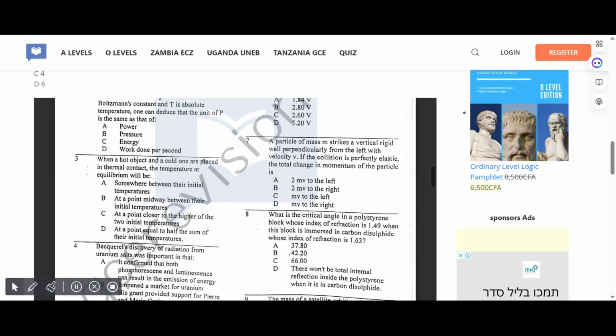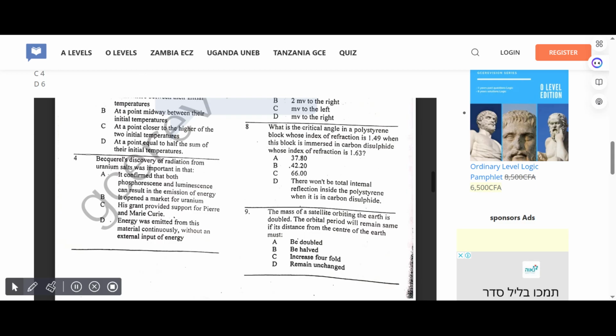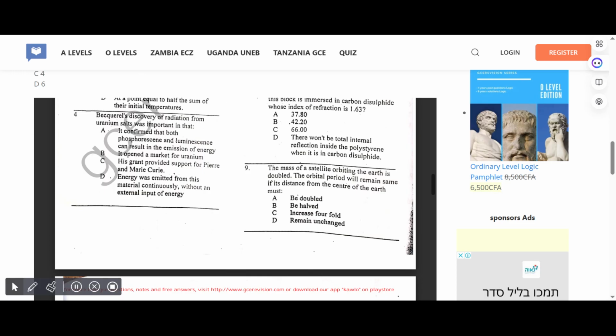1.84. A particle of mass m strikes a vertical rigid wall perpendicularly from the left with velocity v. If the collision is perfectly elastic, the total change in momentum of the particle is... Correct answer for 7 is A. What is the critical angle in a polyethylene block whose index of refraction is 1.49, when this block is immersed in carbon disulfide, whose index of refraction is 1.63? Correct answer for 8 is C, which is 66.00.